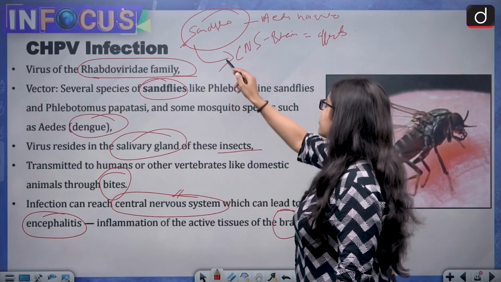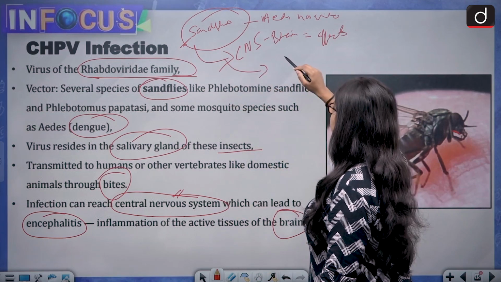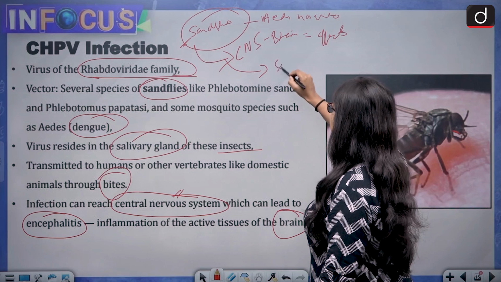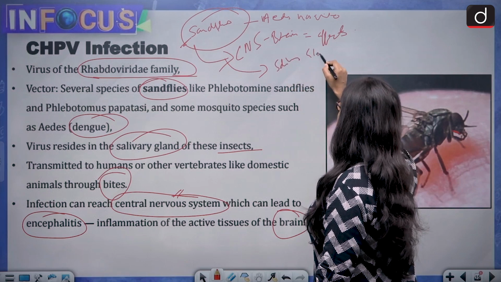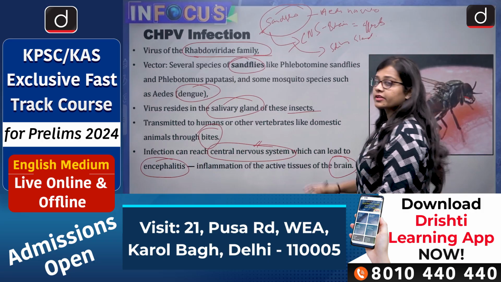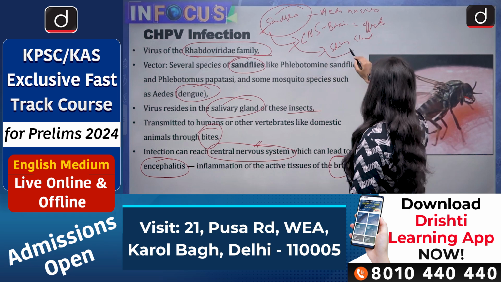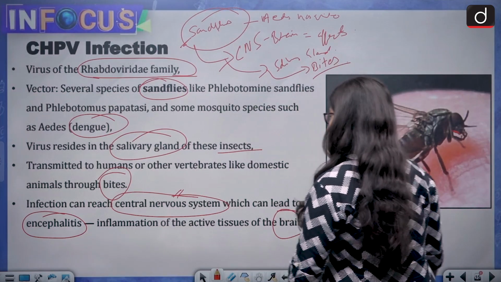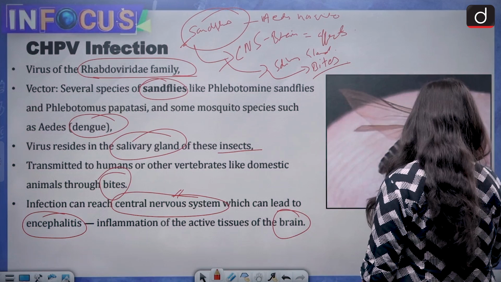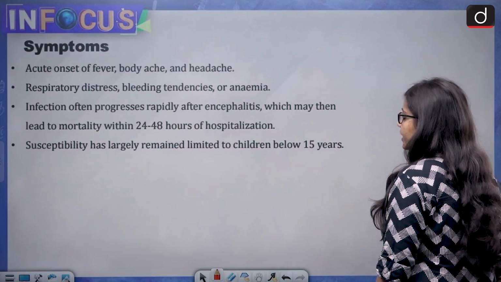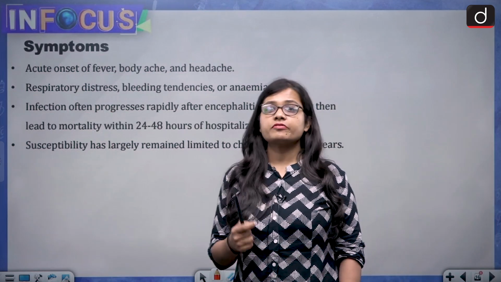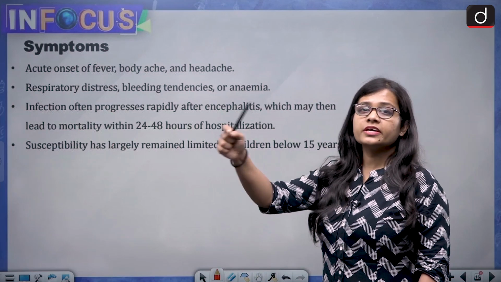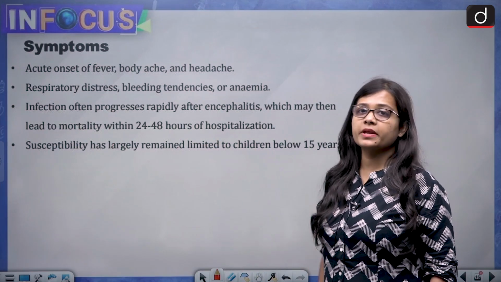Fine. And where does the infection or the virus reside? That is the salivary gland of the insects. And how does it get transmitted? That is through the bites of the mosquito or sandflies. And then inflammation or encephalitis can take place in the central nervous system, that is the brain.